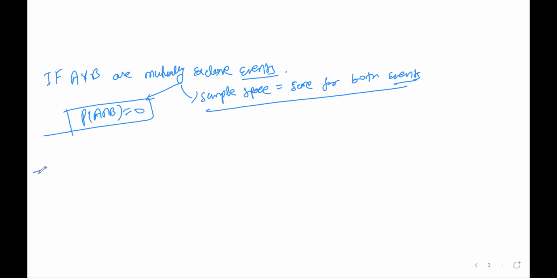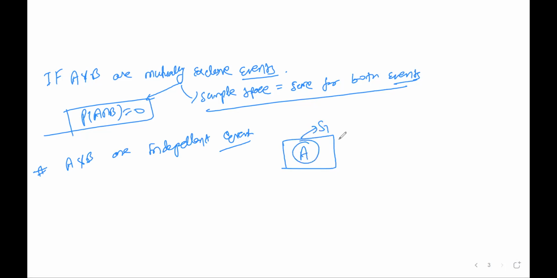But if I tell you independent events, if A and B are independent events, it means what? Both events have a different sample space. If I assume this is the event A, this one has a different sample space, that is S1, and this one is event B, so this event has an S2 sample space. So those are the independent events.